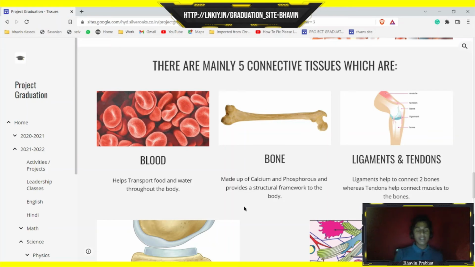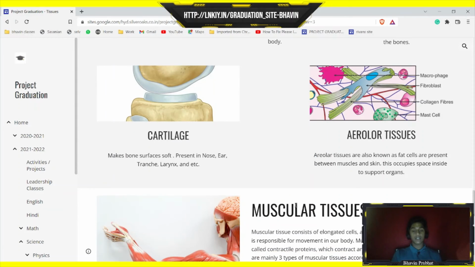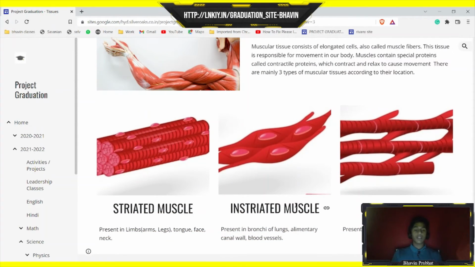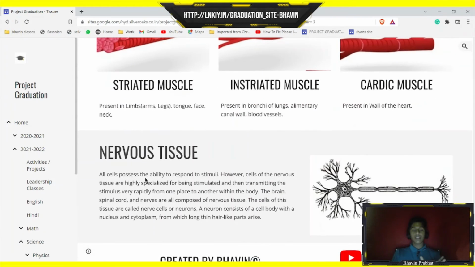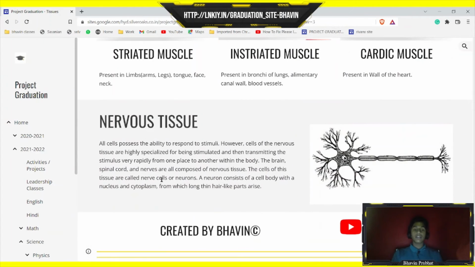Blood. In this chapter we came to know an interesting fact, which is that blood is also a connective tissue. Then bone, ligaments and tendons, cartilages and areolar tissues. And then in muscular tissues, we learned about three types: striated, smooth and cardiac. Their structure is dependent also on where they are present. And then we learned about nervous tissues, and we learned that they're the fastest working cells in our body.